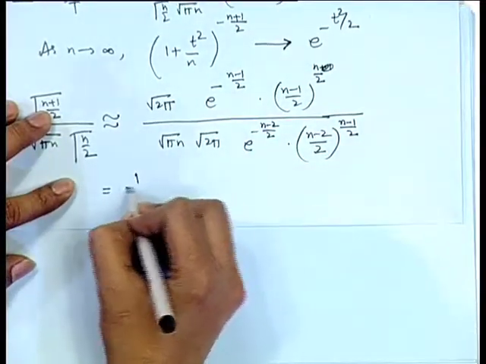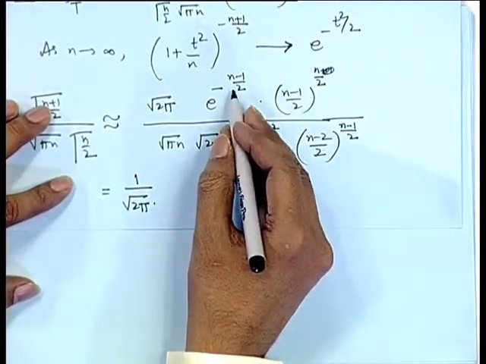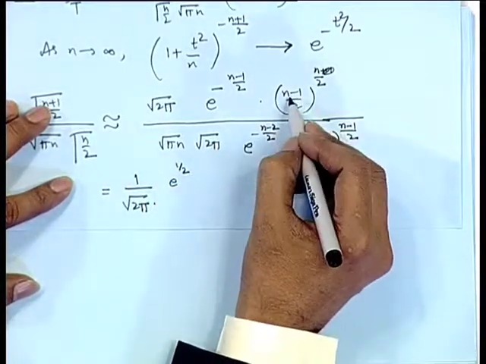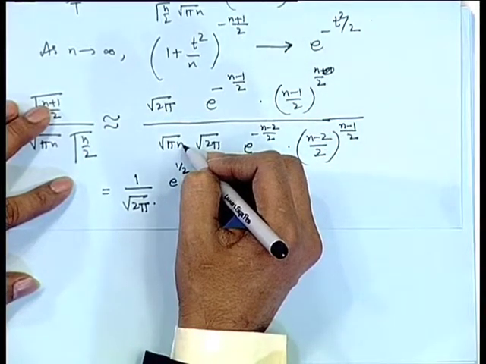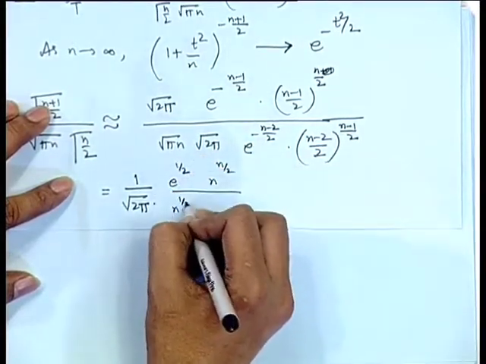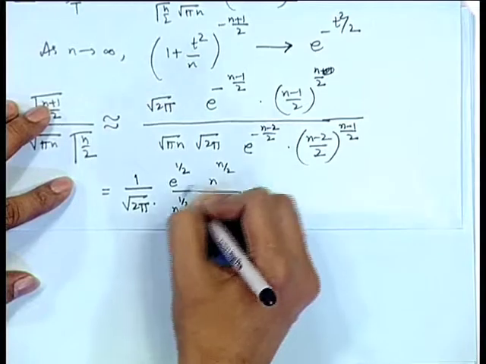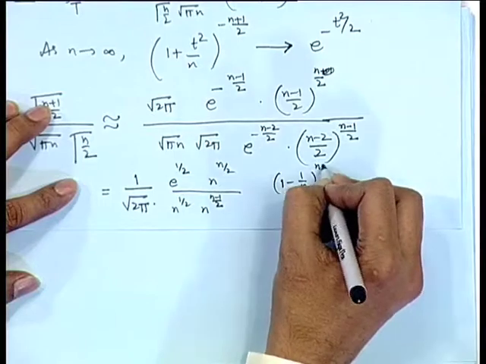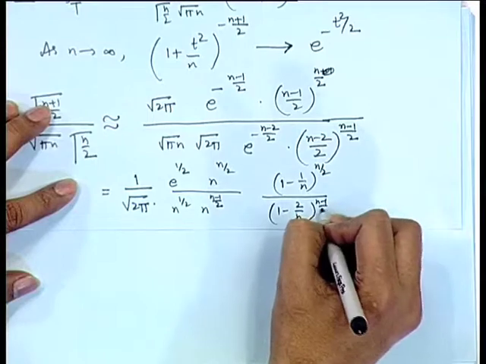So, this is giving rise to 1 by root 2 pi, and then we get e to the power half, and here I can take common n in the numerator and denominator. Those terms get cancelled out, that is n to the power n/2, and in the denominator I have n to the power half and n to the power (n-1)/2. All these terms get cancelled out and you are left with (1 - 1/n) to the power n/2 divided by (1 - 2/n) to the power (n-1)/2.